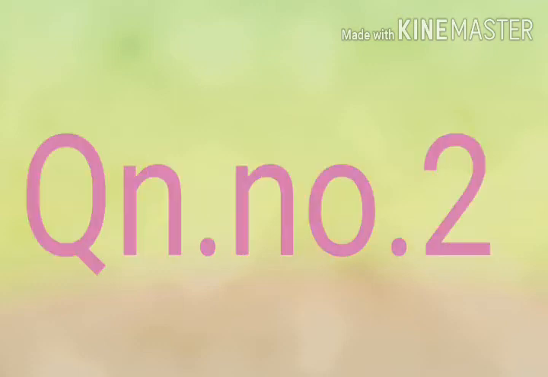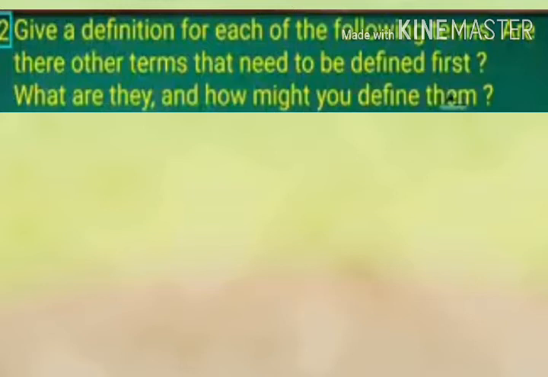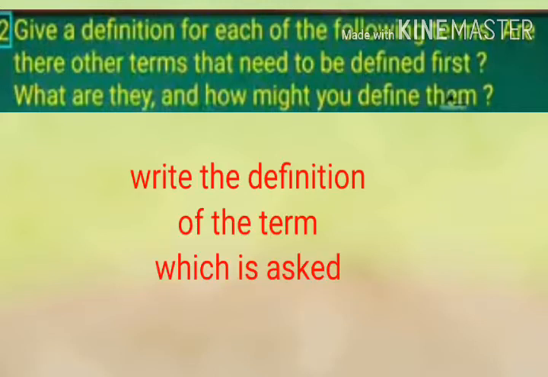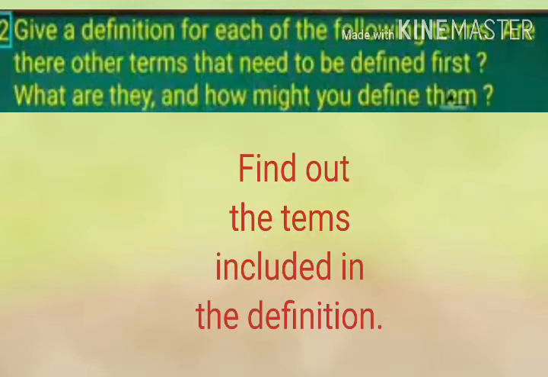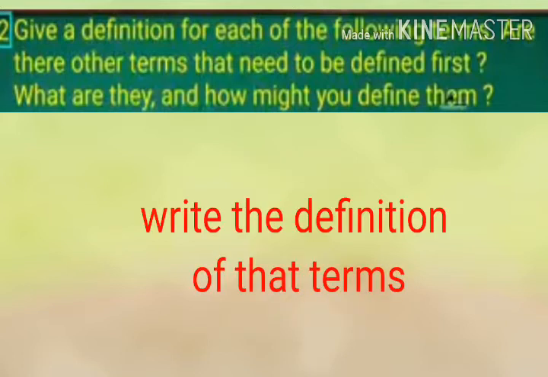Here first we can discuss exercise 5.1 question number 2. Give a definition for each of the following terms. Are there other terms that need to be defined first? What are they and how might you define them? So in this section we need to do three steps. That means first we want to write the definition of the following terms. Then, in the definitions, if there are any terms that we need to define first.